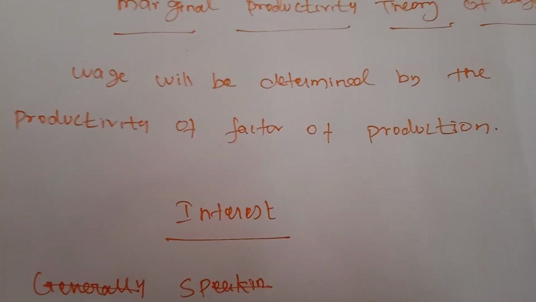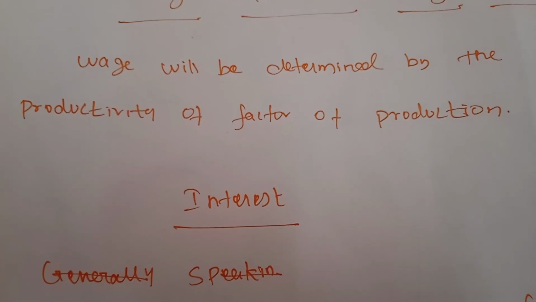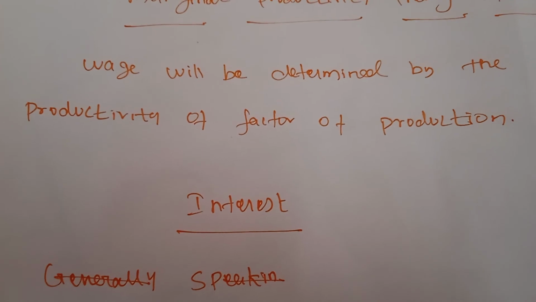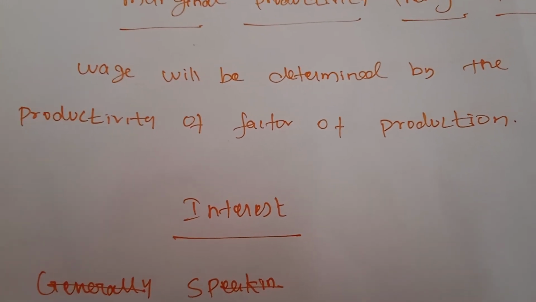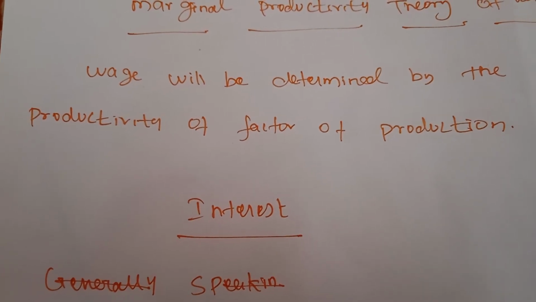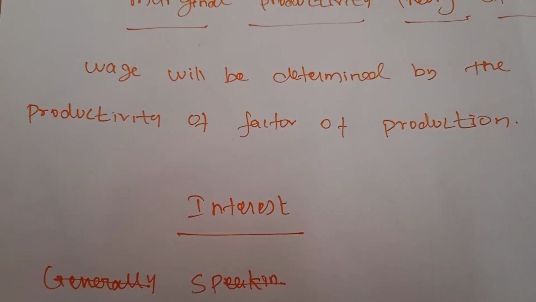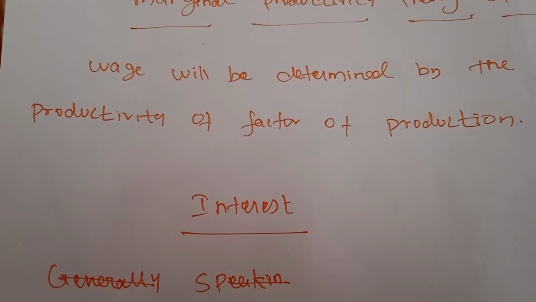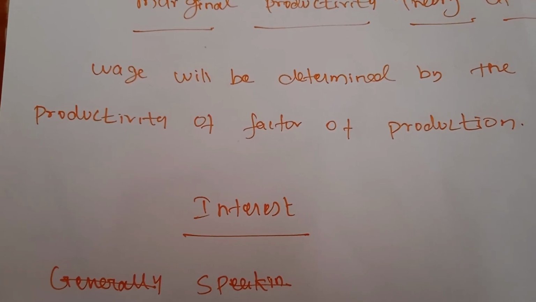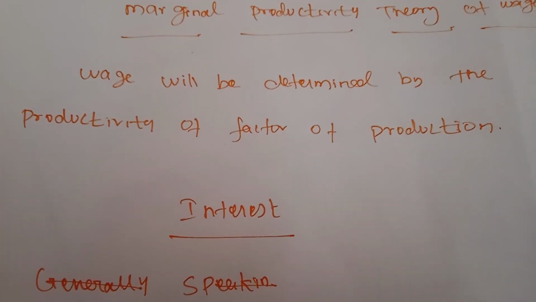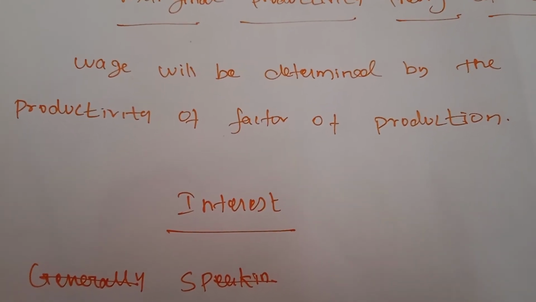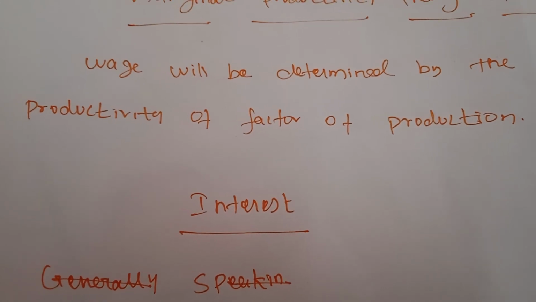So if the producers arrange some amount of labor, the labor will get their remuneration on the basis of their productivity only. Every laborer has a different type and different productivity. Suppose one laborer is able to work more hours and some workers do the work in fewer hours. On the basis of the productivity of the labor only, the labor will get remuneration in the form of wage.